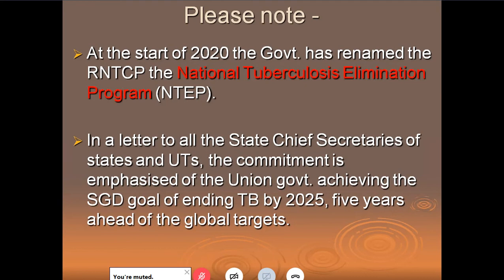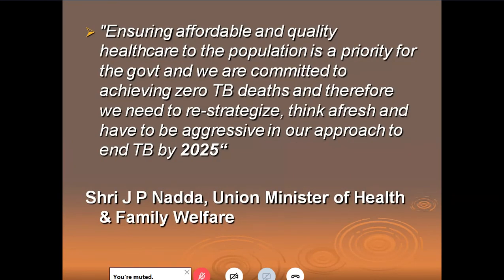They want to finish it in 2030 or 2035. In India, we want to end it by 2025. Okay? What our Union Health Minister says is ensuring affordable and quality health care to the population is a priority for the government, and we are committed to achieving zero TB deaths, and therefore we need to re-strategize, think afresh, and have to be aggressive in our approach to end tuberculosis by 2025.